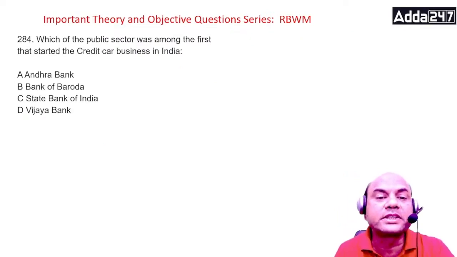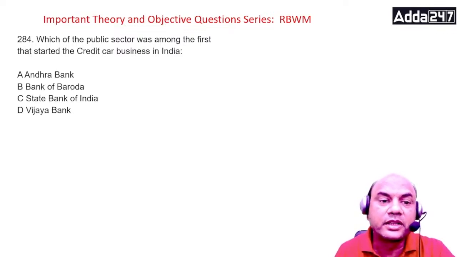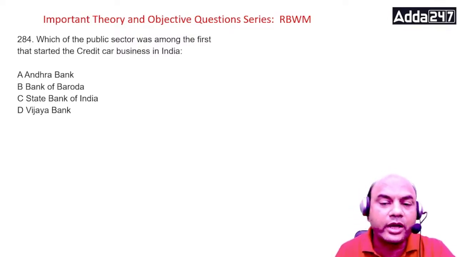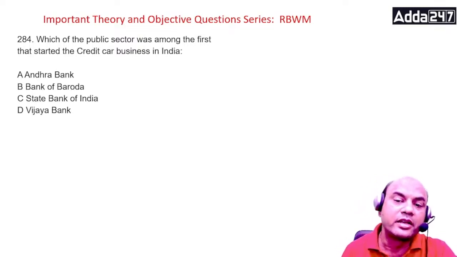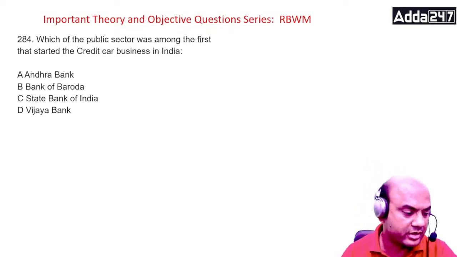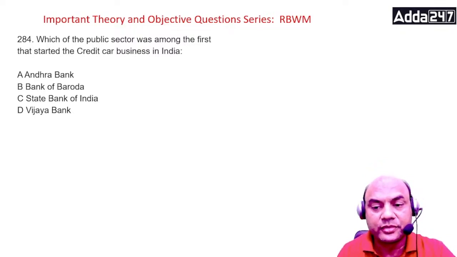Which of the public sector banks was the first one that started a credit card business in India? Andhra Bank, Bank of Baroda, SBI, Vijaya Bank. Very difficult one. Many of you have some notions in your mind. Many of you might be feeling that the answer is SBI, right? Think over it.